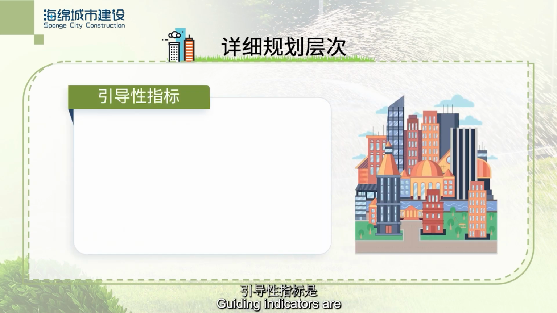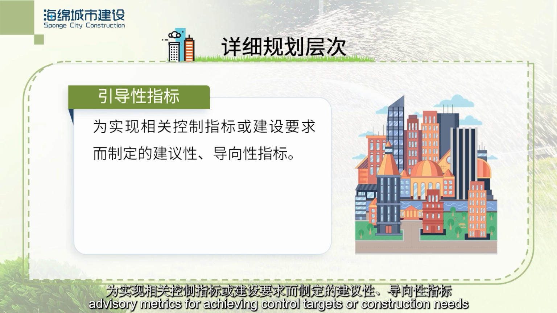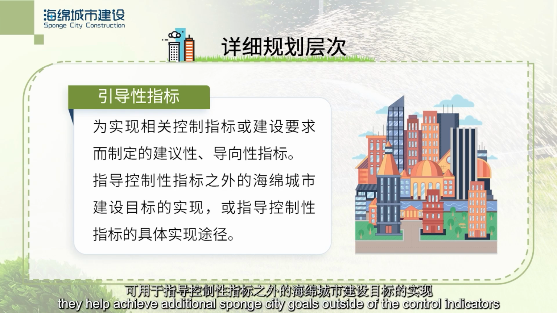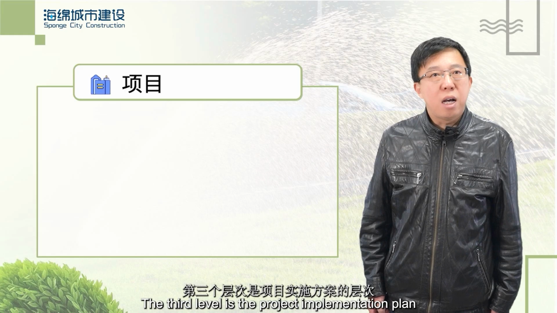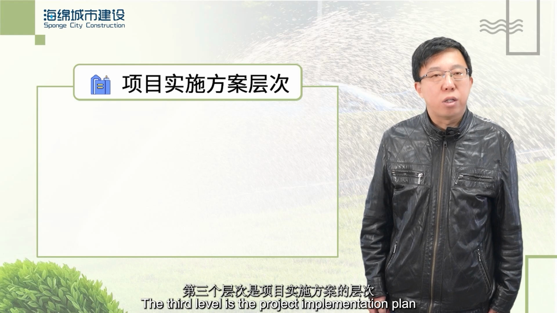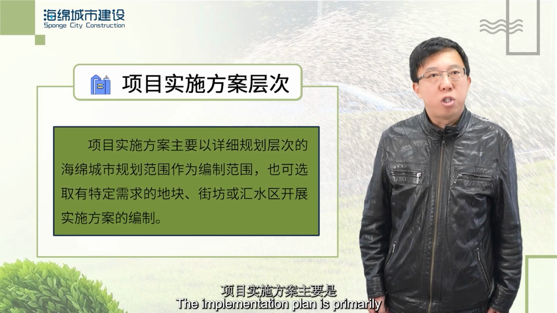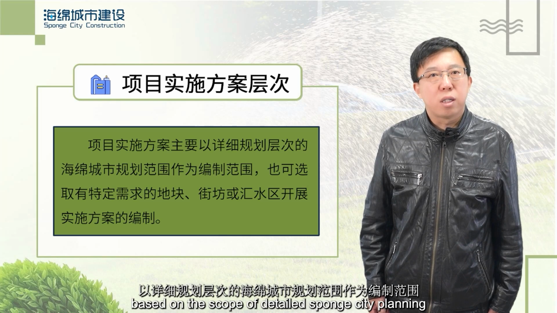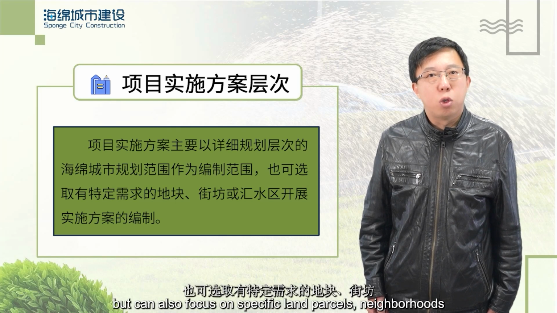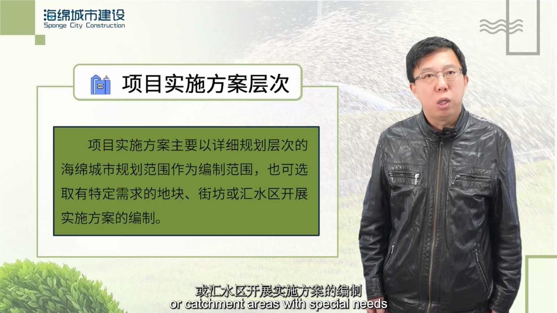Guiding indicators are advisory metrics for achieving control targets or construction needs. They help achieve additional sponge city goals outside of the control indicators or guide the implementation of control indicators. The third level is the project implementation plan. The implementation plan is primarily based on the scope of detailed sponge city planning, but can also focus on specific land parcels, neighborhoods, or catchment areas with special needs.